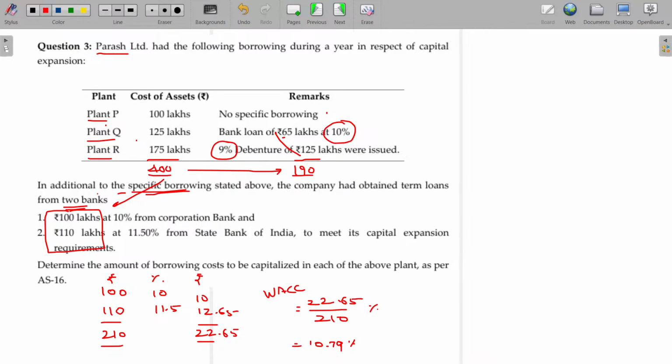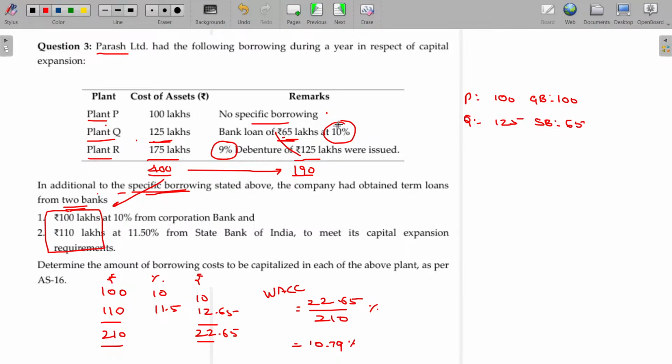Now we'll start with Plant P. For P, 100 lakhs, no specific borrowing, so the nature is general borrowing, 100 lakhs. In case of Q, 125 in total. Out of that, 65 lakhs being specific borrowing.